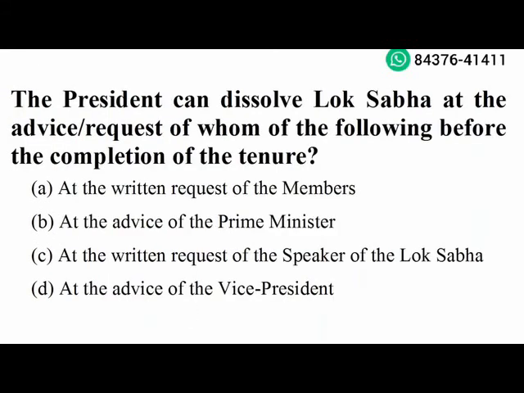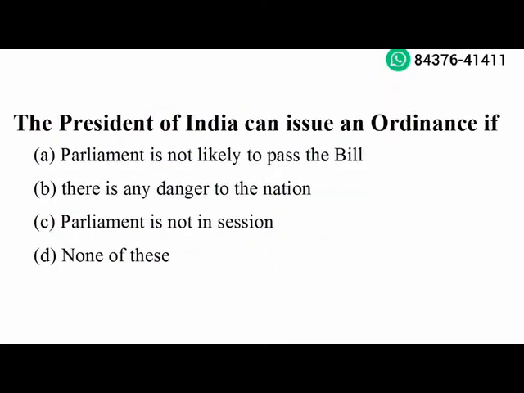Next question. The President can dissolve Lok Sabha at the advice, request of whom of the following before the completion of the tenure? At the advice of Prime Minister. Option B is the right answer. Next question. The President of India can issue an ordinance if Parliament is not in session. Option C is the right answer.